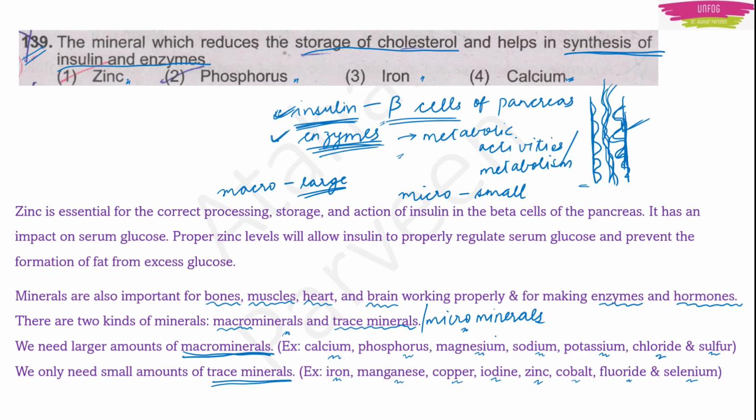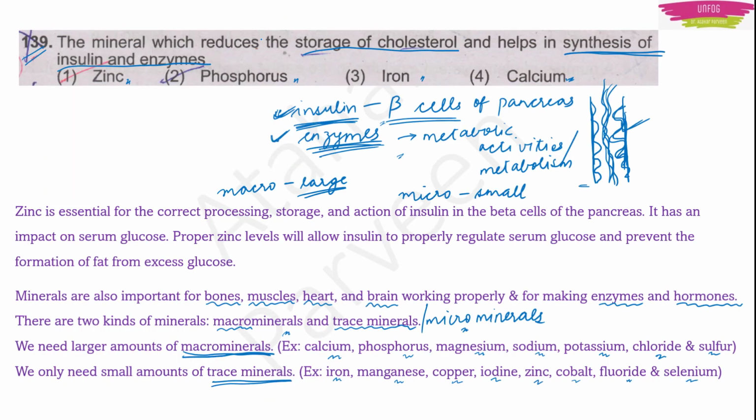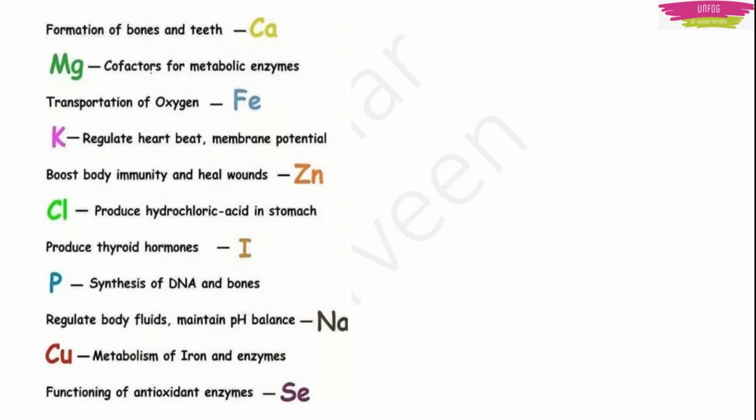So now let's study a little bit about some of the minerals that we read here. First we have calcium. Calcium is the macro mineral, right? It is required in the formation of bones and teeth. Next we have magnesium. Magnesium is a cofactor for metabolic enzymes.